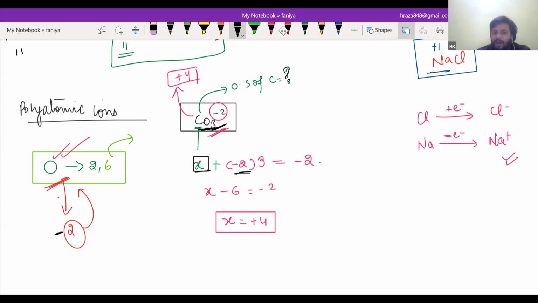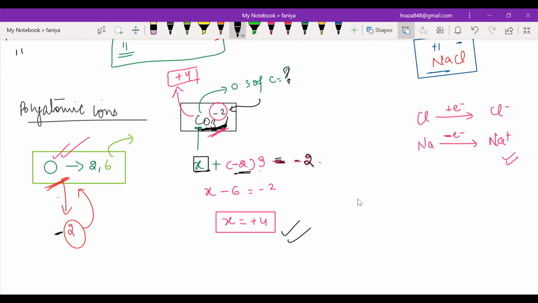And there are three oxygen atoms. So -2 into 3 equals, in a polyatomic anion or polyatomic ion, whatever the charge is, we put it equal to that. Then we just solve it. X is equal to +4. That means carbon has an oxidation state of +4. Is that clear? Yes, sir.